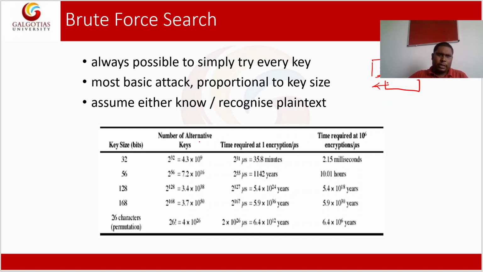In this table, I have written the actual key size in bits and how much time it takes to apply the brute force attack.